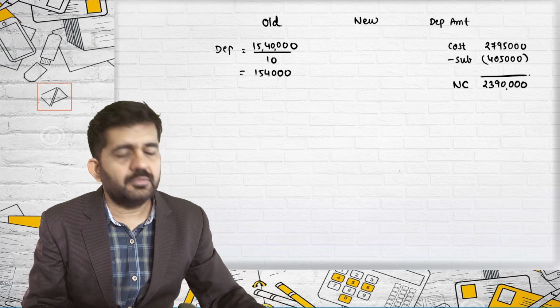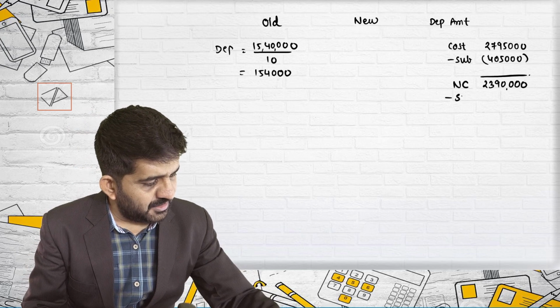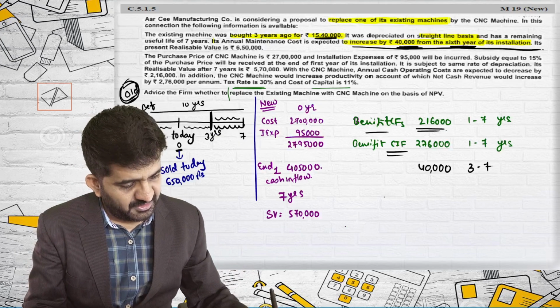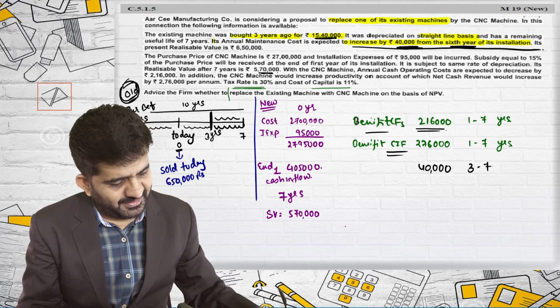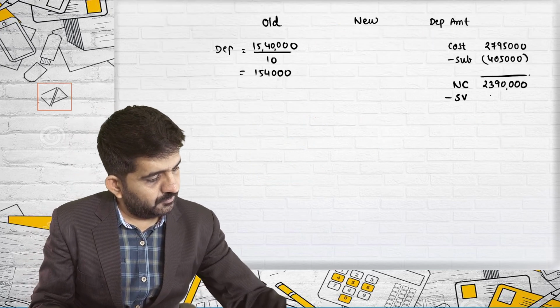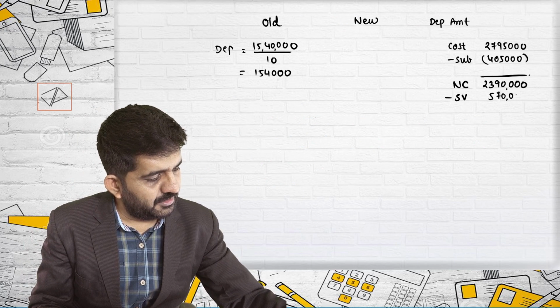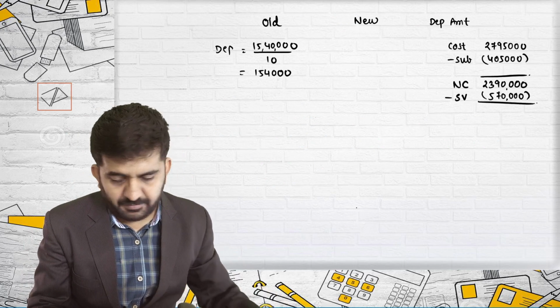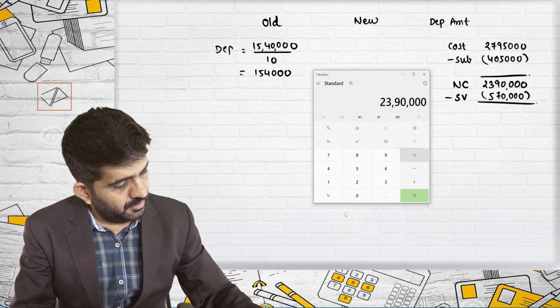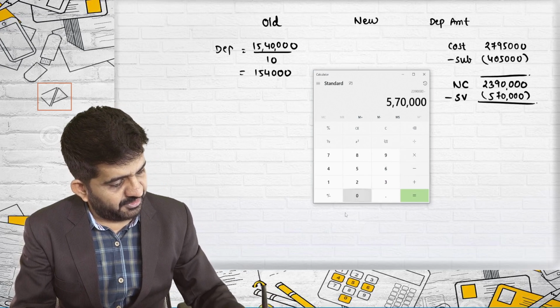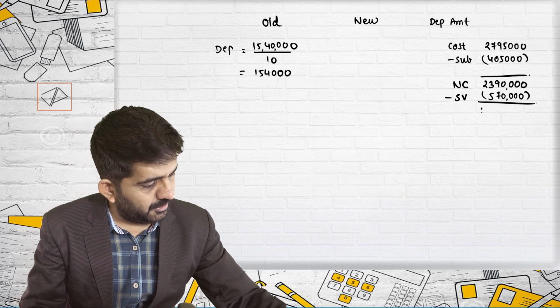This is the net cost minus scrap value. Now this also has a scrap value of 5,70,000. So this will be my depreciable amount, 23,90,000 minus 5,70,000, which is 18,20,000.